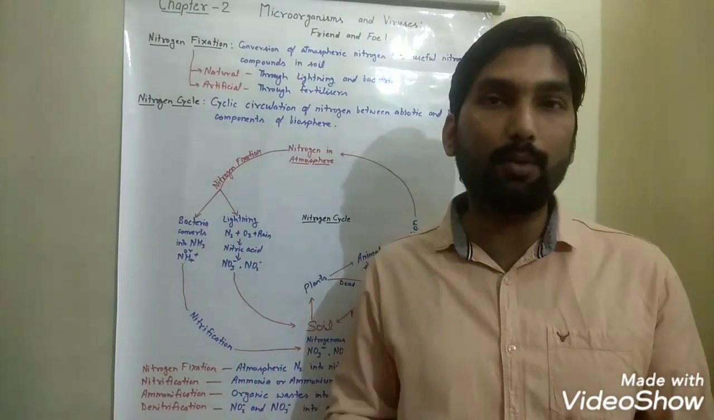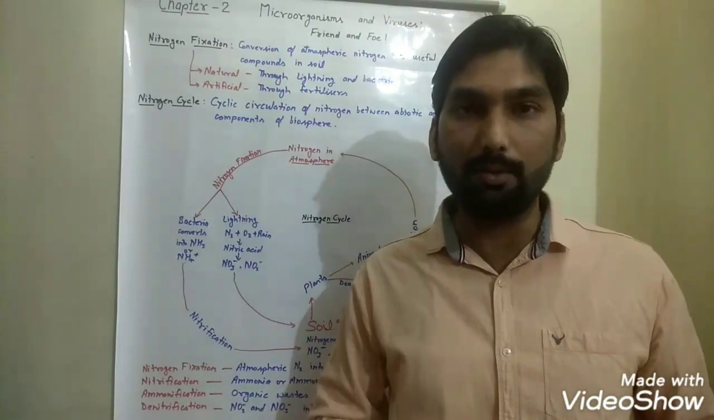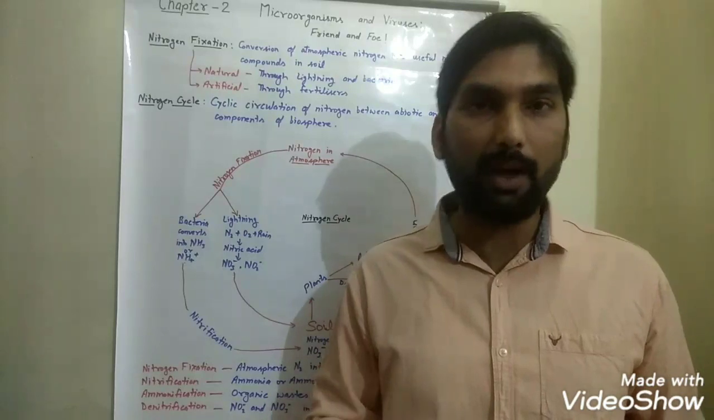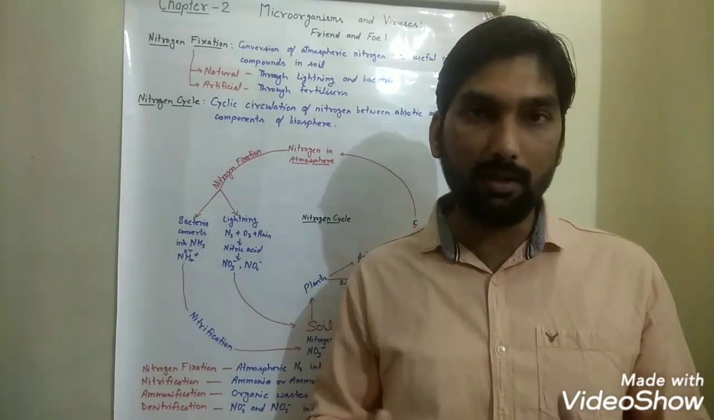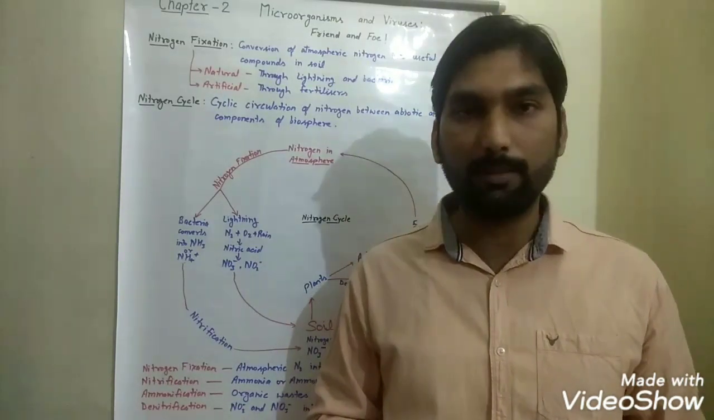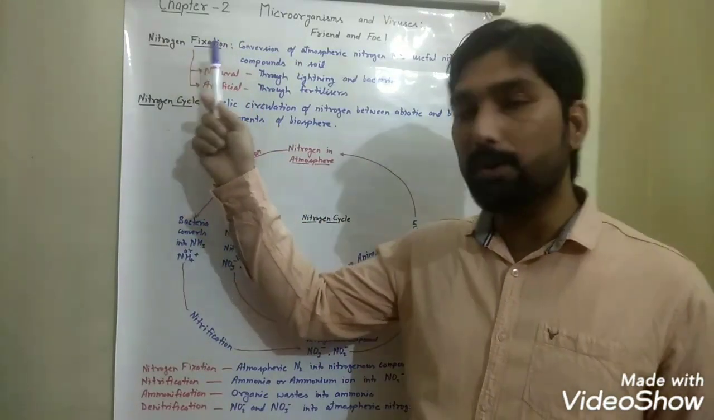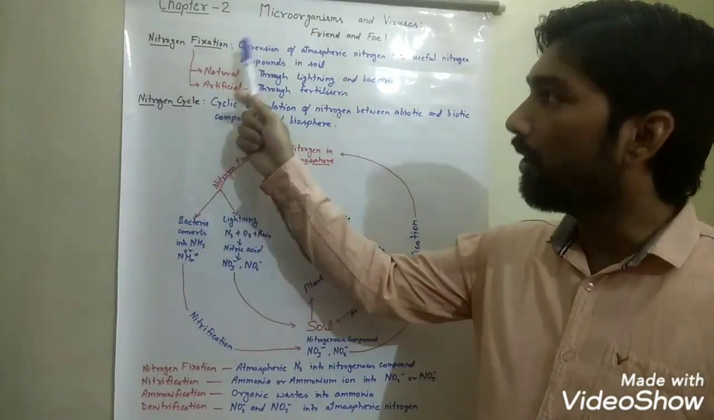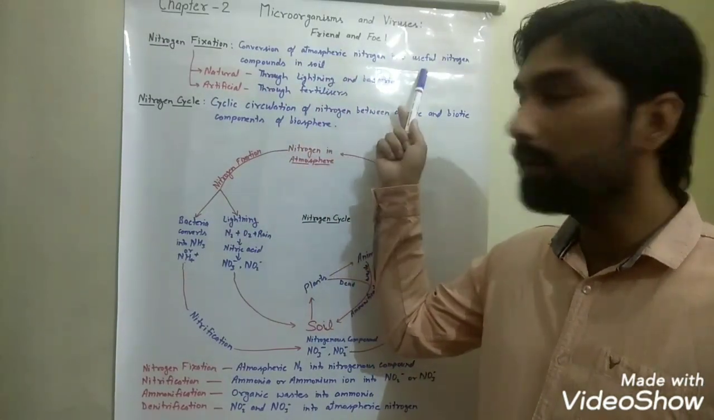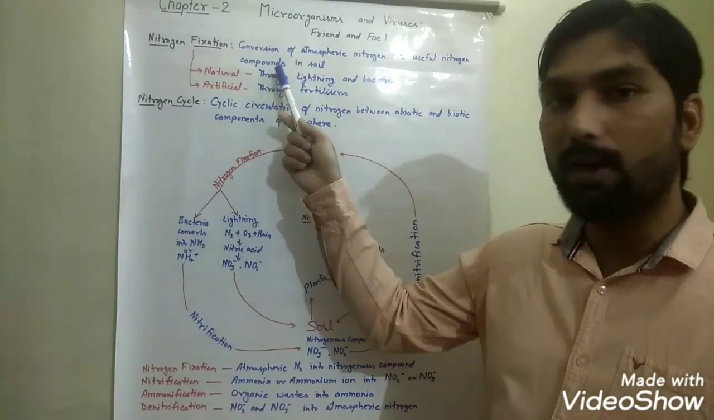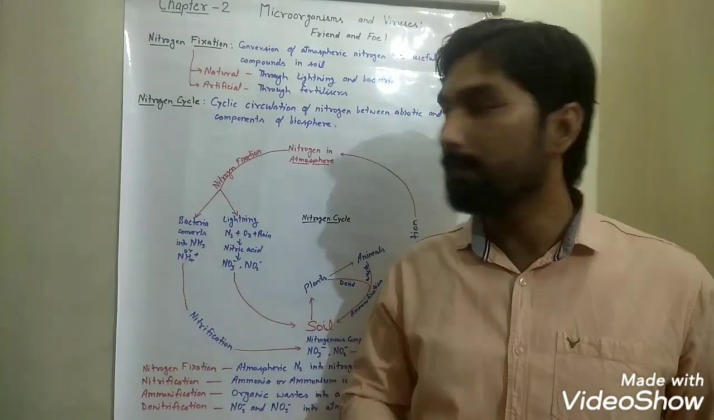So we have to depend on microbes which convert the atmospheric nitrogen into such a form that plants can absorb it, and we or other animals can take this nitrogen from plants. So what is nitrogen fixation? Actually, nitrogen fixation is a process of conversion of atmospheric nitrogen into useful nitrogen compounds, and this fixation process happens in soil.